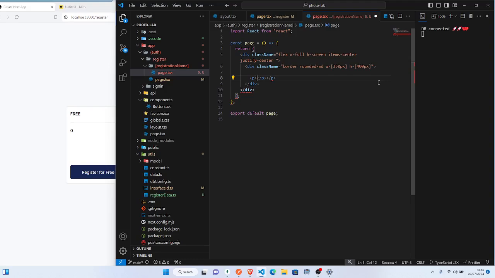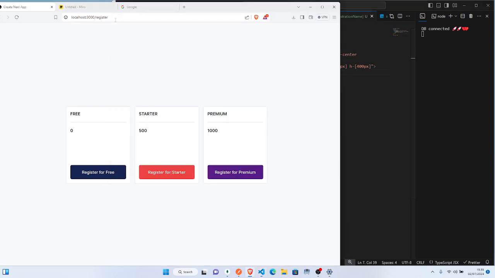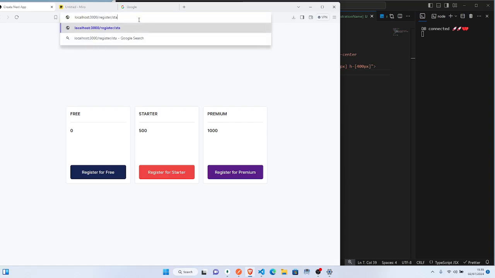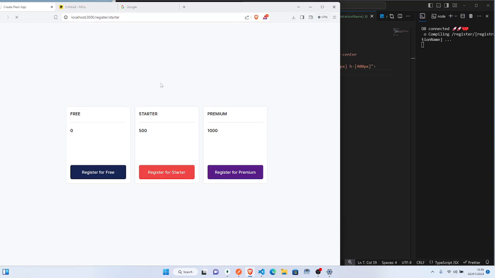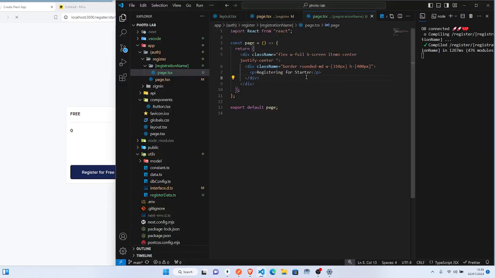Okay, so here I would say registering for, whether registering for free, registering for starter, registering for premium, right? That's the idea for here. So make her remove here. Okay, good. So what I go do now, make her come here, do maybe starter, hit enter, so that we will see what we do. So compiling this side, when it's done compiling, it go show us.